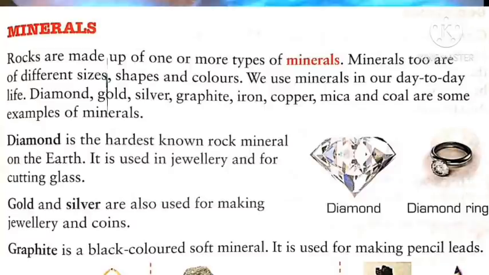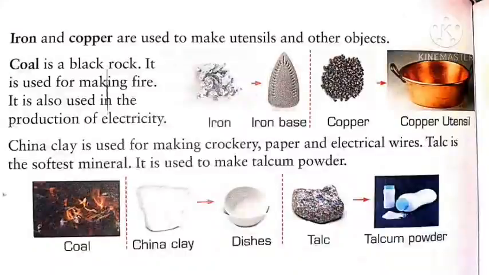Diamond is the hardest known rock mineral on the earth. It is used in jewelry and for cutting glass. Gold and silver are also used for making jewelry and coins. Graphite is a black colored soft mineral. It is used for making pencil leads. Iron and copper are used to make utensils and other objects.